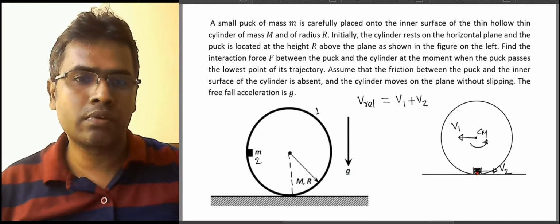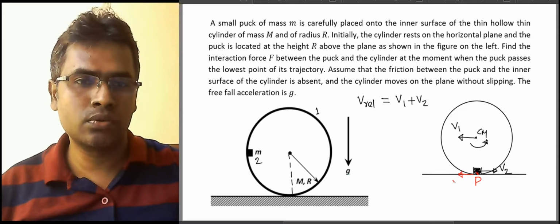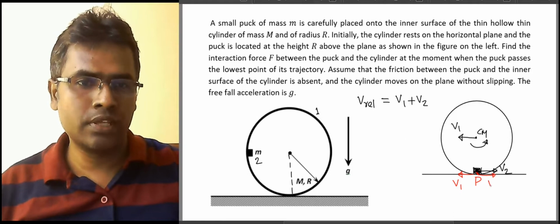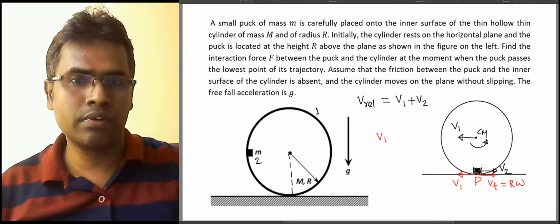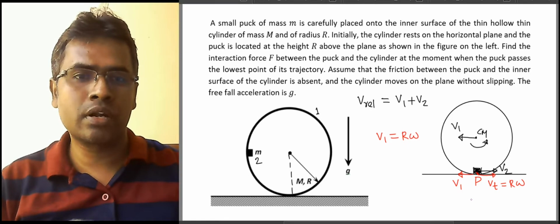The point of contact of the cylinder that is touching the ground will have center of mass velocity v1 to the left, and the tangential velocity is to the right. If these two vectors point in opposite directions and if they are equal in magnitude, if v1 is equal to r omega, then the point of contact will not slip relative to the ground.